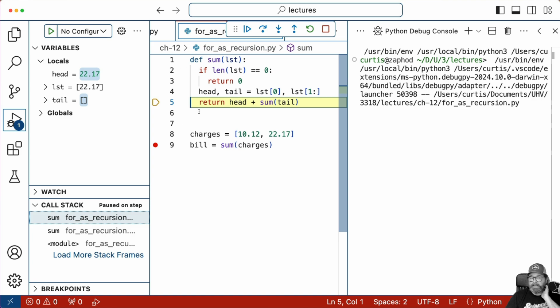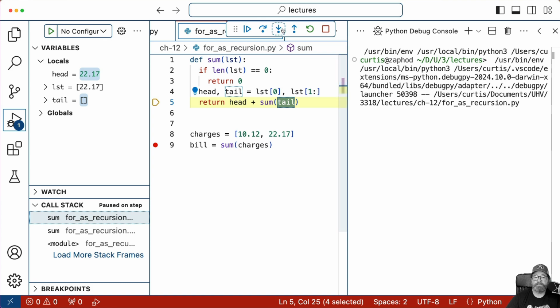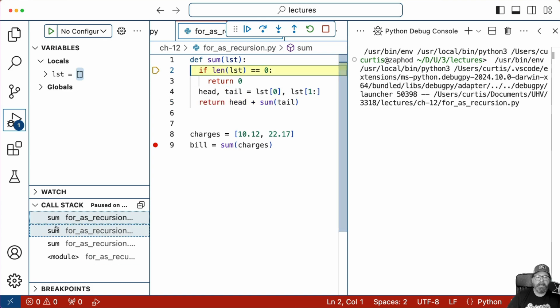So now inside this copy, this call stack entry right here, head is 22.17, its tail is an empty list. It's got nothing. So we're going to step into sum again. And now you can see we have yet another version here in our call stack.